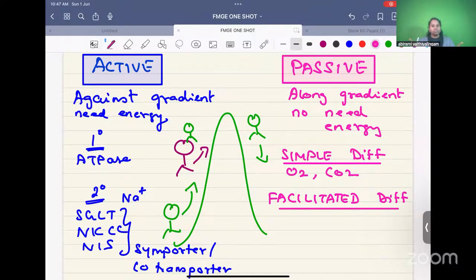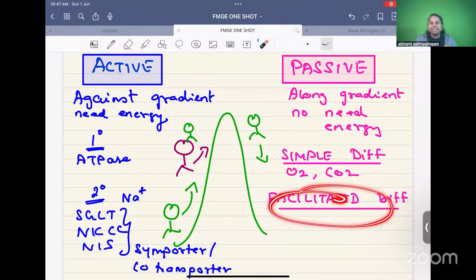Across the respiratory membrane, there are no carriers for oxygen and carbon dioxide. They'll just simply go across the membrane. Facilitated diffusion. Facilitated means somebody is going to facilitate. Someone is going to help you. You have a carrier protein which will help you.